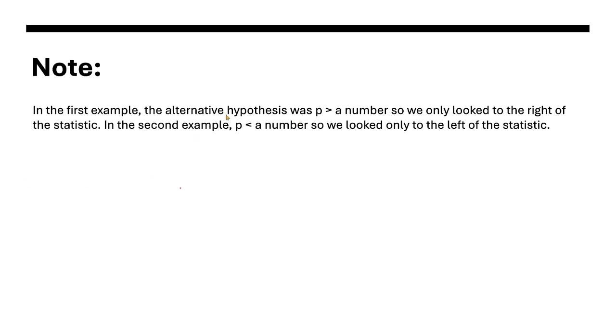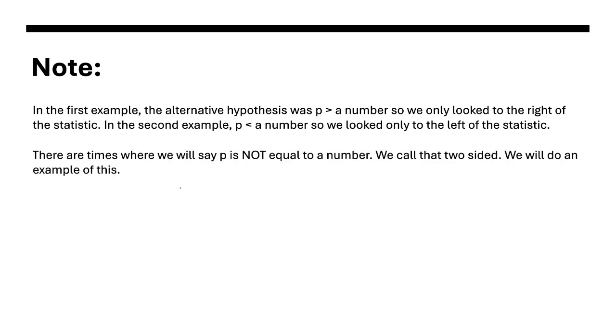So the first example, the alternative hypothesis was p was greater than a number. So we looked at the right side of the statistic on the normal curve. In the second example, p was on the left side because it was less than a number. So we looked on the left side of the statistic. There's times where we will say p is not equal to a number, and we call that two-sided. And we'll do a sample of this, but it looks like a split. We're looking at both sides of the normal curve.